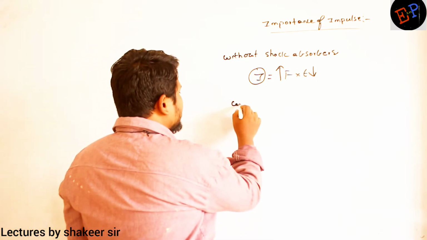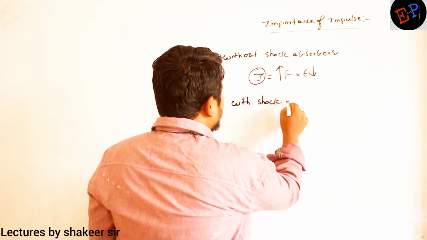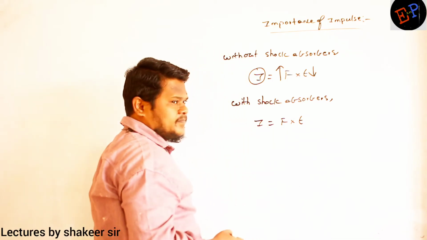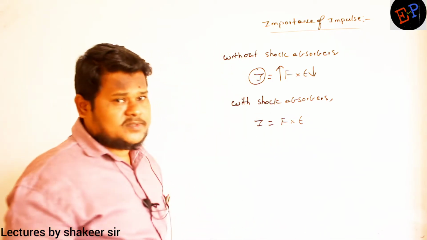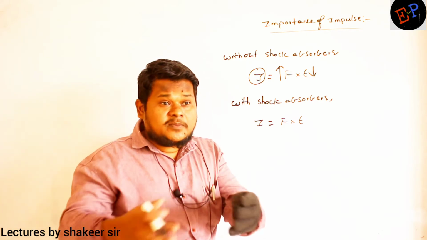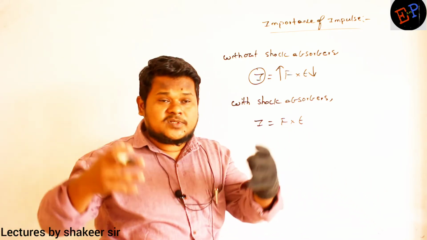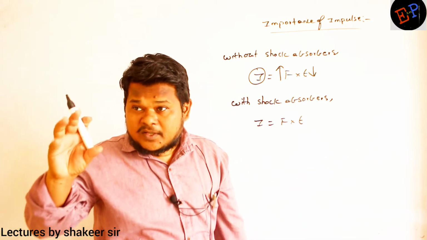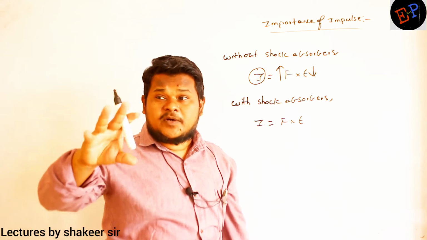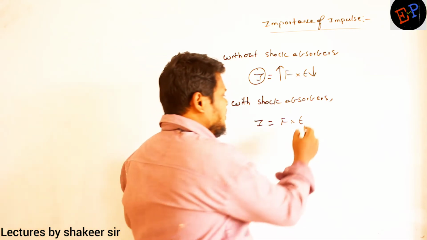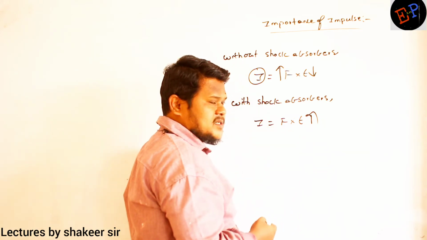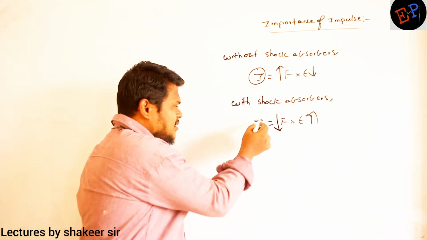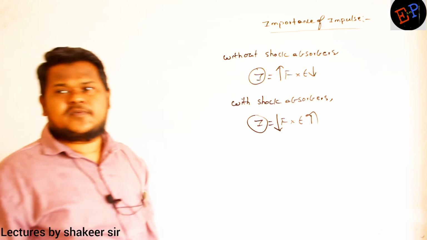Okay. With the shock absorbers, what happens? I is equal to F into T. Clear? So when you have the shock absorbers, force is applied on your body, but the time of application of force increases. Force is applied for a longer time because shock absorbers slowly apply force on your body. First they will compress, then they will relax. So the time of application of force will increase. So when time of application of force increases, what happens to force? Force automatically decreases because again impulse is a constant. You are doing the same type of action.